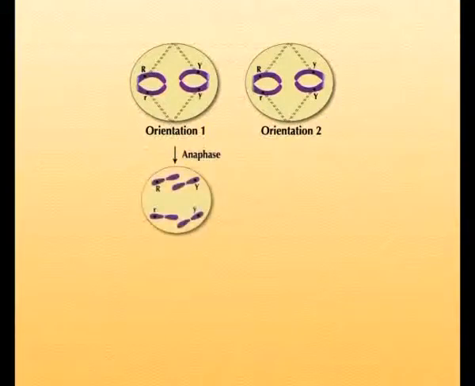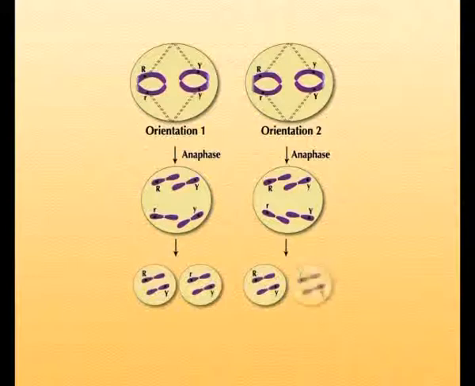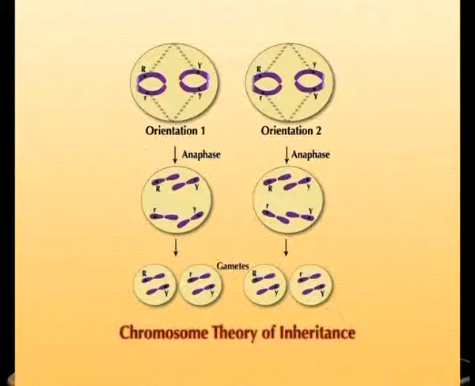This orientation of bivalents at metaphase in turn determines the movement of chromosomes towards different poles at anaphase. Since genes are present on chromosomes, the orientation of chromosomes at metaphase plate and their movement towards anaphase will determine the distribution of alleles into different gametes. Hence, there is a parallelism between the segregation of chromosomes and Mendel's principle of independent assortment.